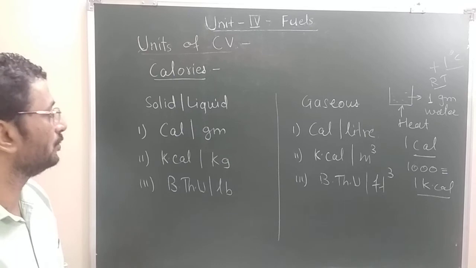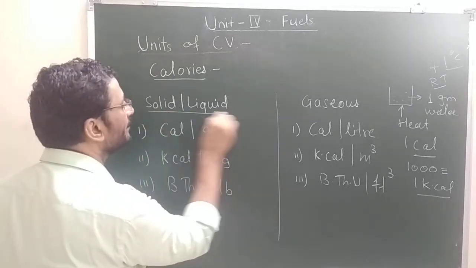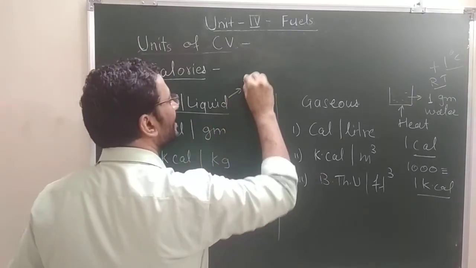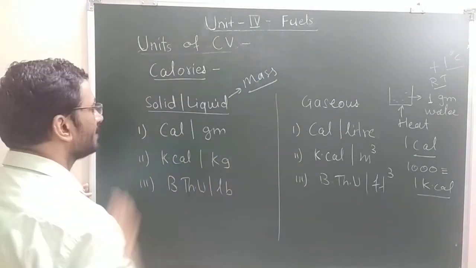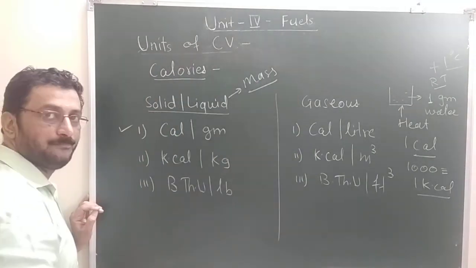I hope you understood. Now, solid and liquid fuels are measured in terms of their masses, so their simple unit is calories per gram.